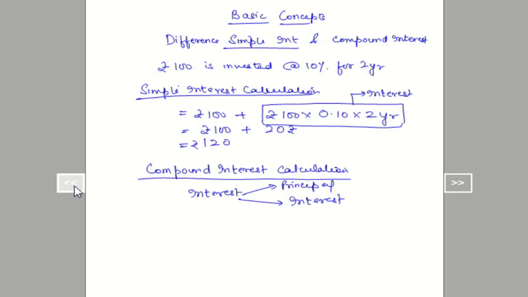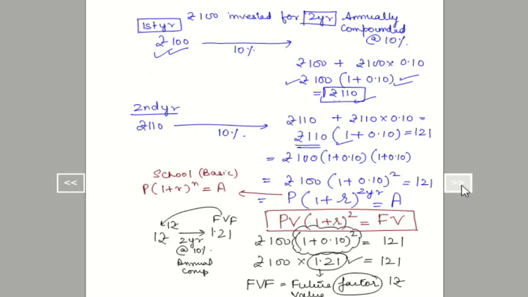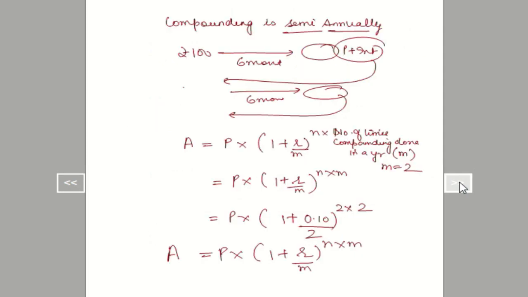I'm changing the sheet. I've changed the sheet.